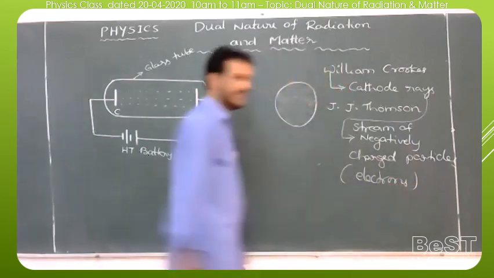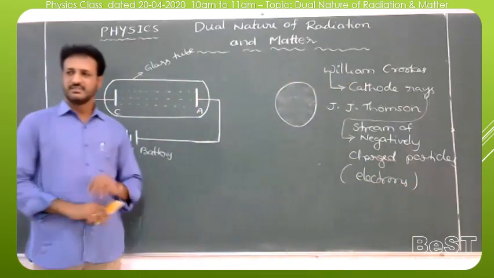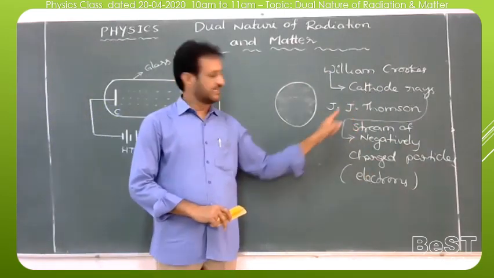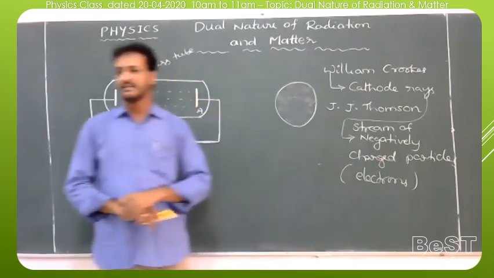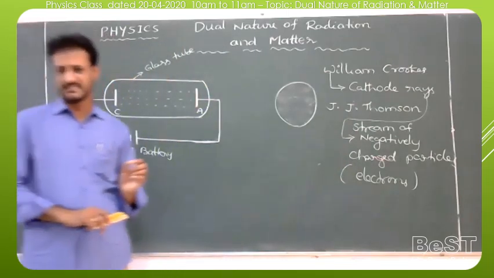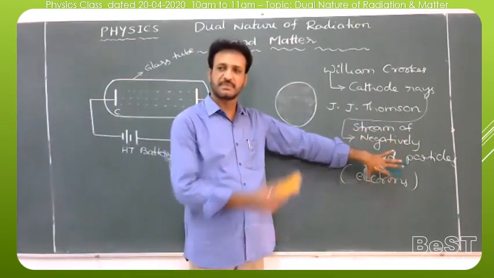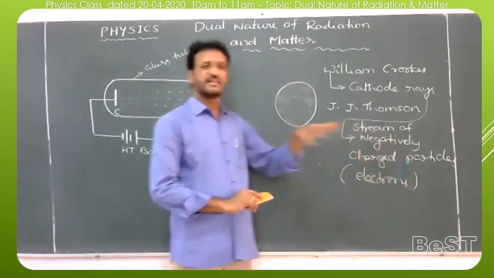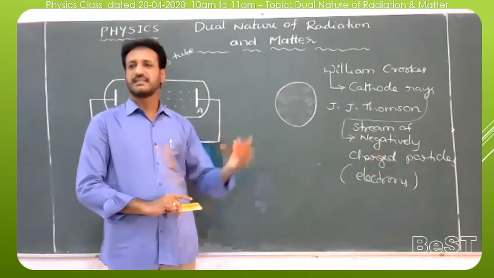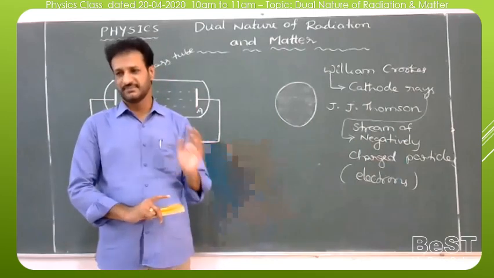So finally, who discovered the electron? J.J. Thomson. The electron was first discovered by J.J. Thomson, and he also determined the specific charge, that means charge per unit mass. Later, one more scientist, R.A. Millikan, determined the charge of the electron, and also observed that charge is always conserved.